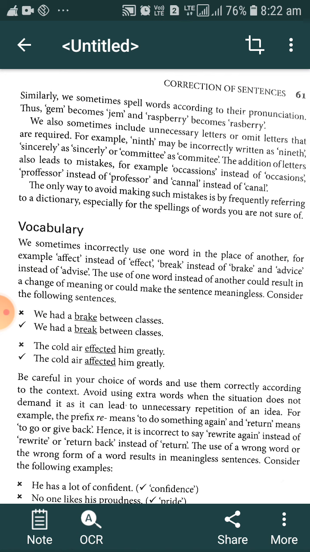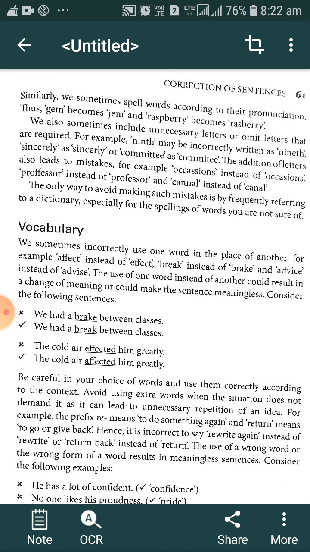Then there is another portion of vocabulary. We sometimes incorrectly use one word in the place of another. For example, affect instead of effect, break instead of brake, advice instead of advise. The use of one word instead of another could result in a change of meaning or could make the sentence meaningless.